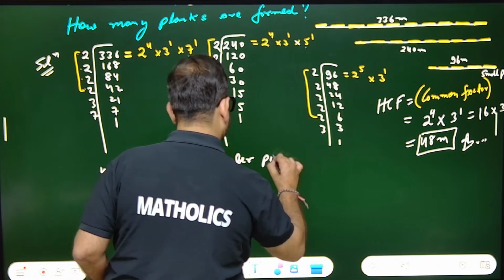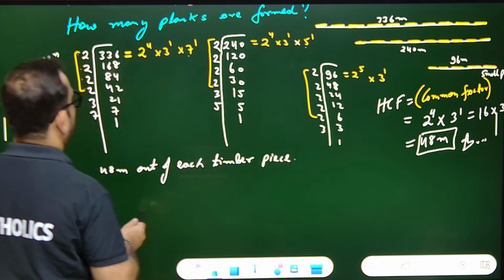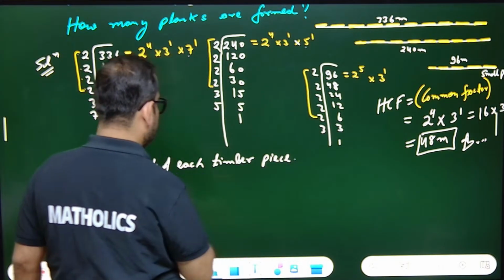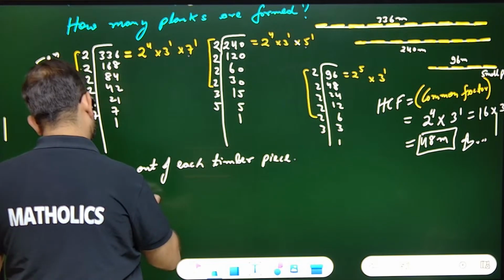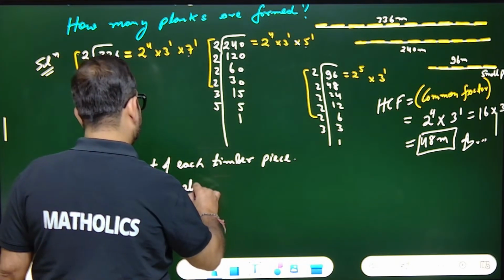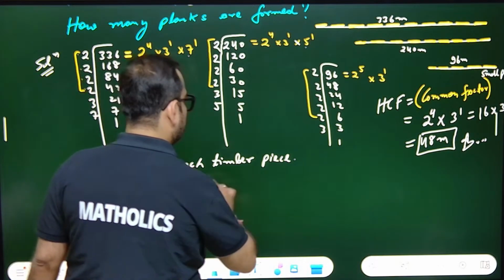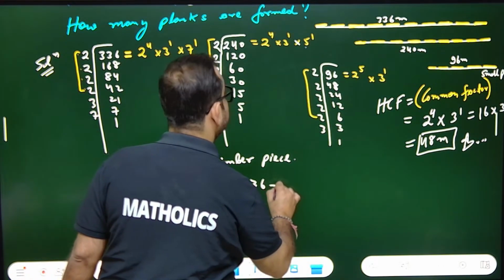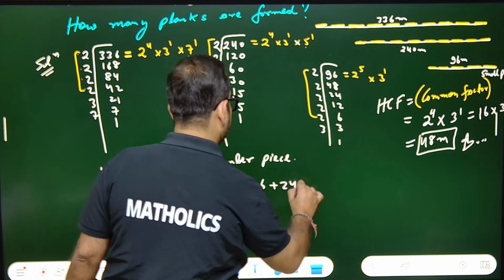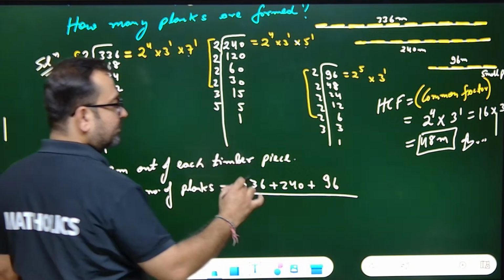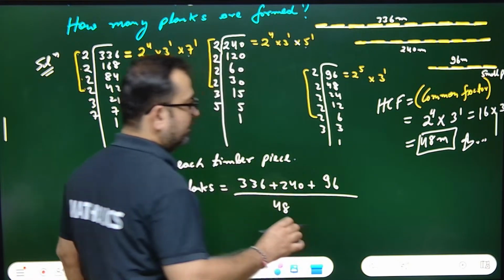That means out of these 336 I can find how many pieces of 48 meters? So total number of planks equals what? Total length of all planks, that means 336 plus 240 plus 96, and the whole thing divided by the length of one plank, which is 48, right?